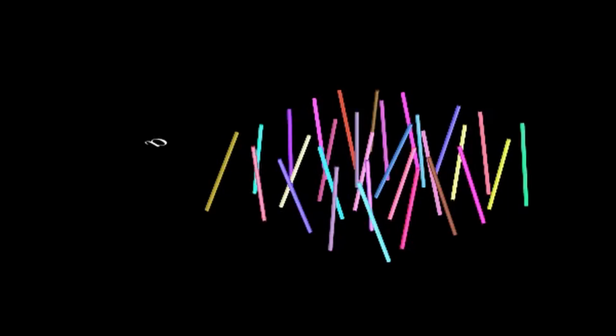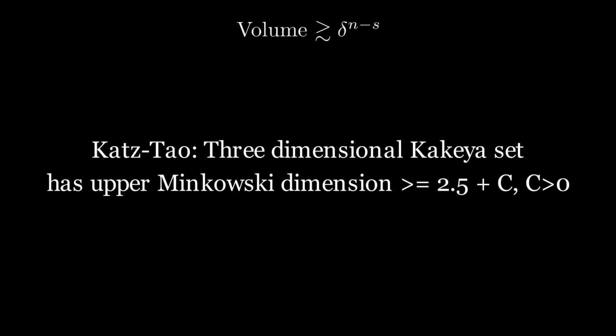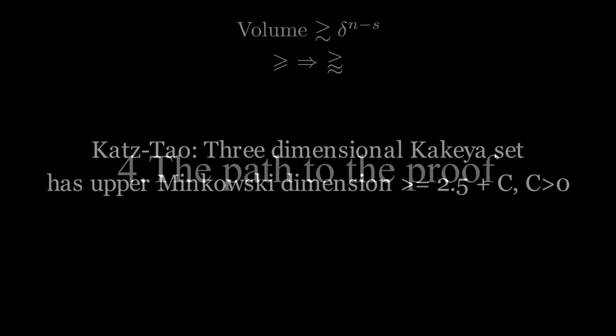The Wolf axiom proves a special compressed upper limit that makes the minimal dimension not too low. With the information in the Wolf axiom and the definition of Minkowski dimension, we will have a lower bound of 2.5 for the three-dimensional Kakeya set. And that's a big achievement. But 2.5 is not the result we want, right? Although it's quite a breakthrough.